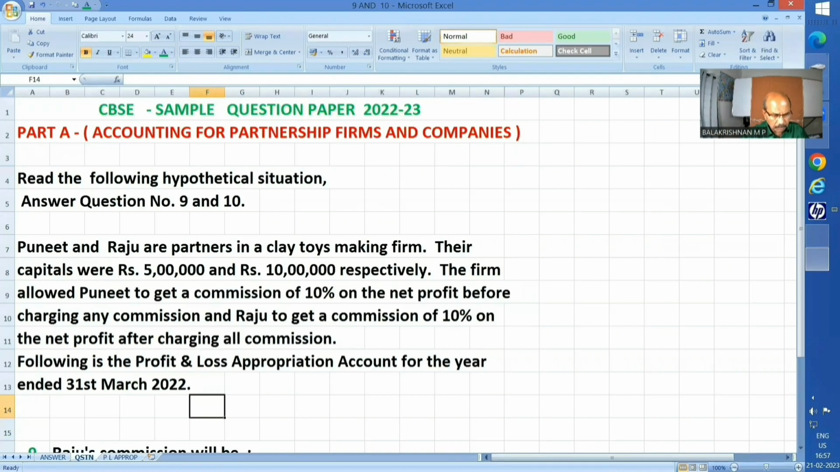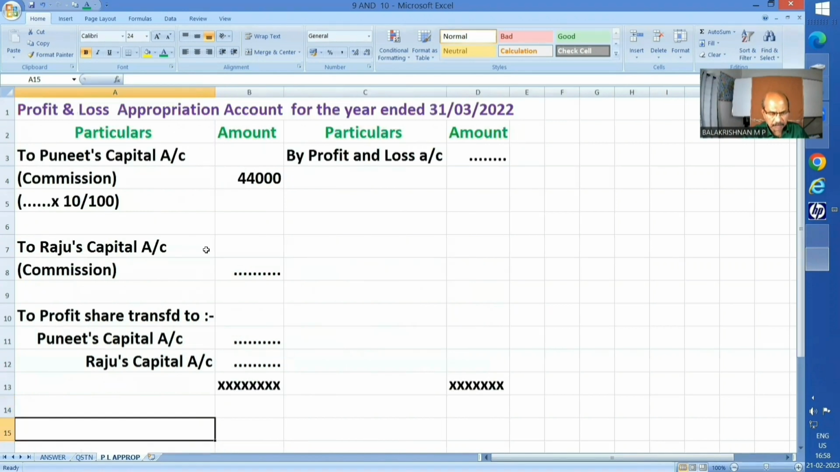Okay, the question is like this. Read the following hypothetical situation. Answer question number 9 and 10. Puneet and Raju are partners in a clay toys making firm. Their capitals were rupees 5 lakh and rupees 10 lakhs respectively. The firm allowed Puneet to get a commission of 10% on the net profit before charging any commission, and Raju to get a commission of 10% on the net profit after charging all commission. Following is the profit and loss appropriation account for the year ended 31st March 2022. Yes, this is the hypothetical situation wherein we have been just given Puneet's commission only.